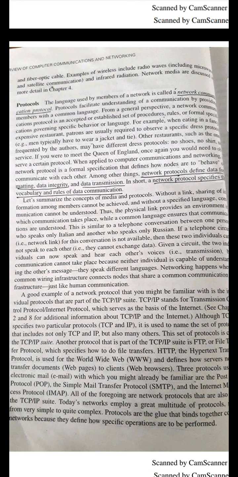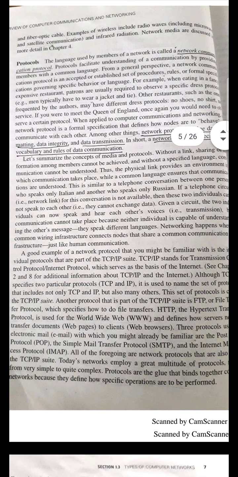Both are interdependent, connectivity and language. We need connectivity to have a connection between two things, and to understand the language we need a common vocabulary between the two networking devices. So that is about network protocols.